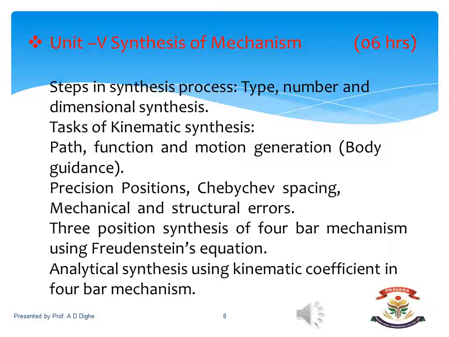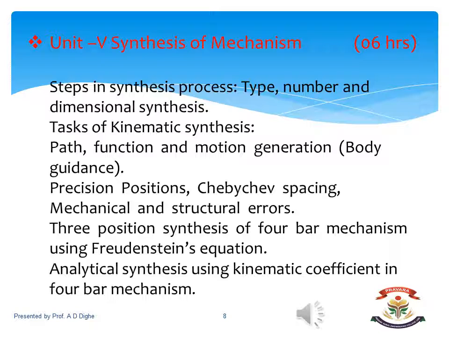Now, dimensional synthesis can be covered by using two methods. The first one is the analytical method and second is the graphical method. So, dimensional synthesis is the main part of this particular unit. Now, the different concepts are there, that is precision positions. There are two precision positions, three precision positions, then Chebyshev spacing, mechanical and structural error.